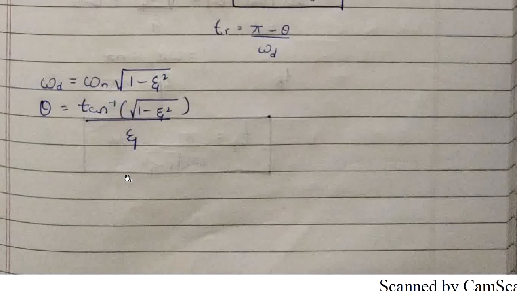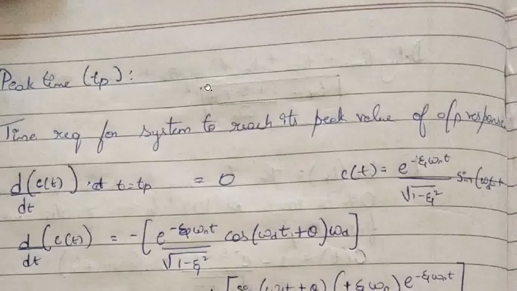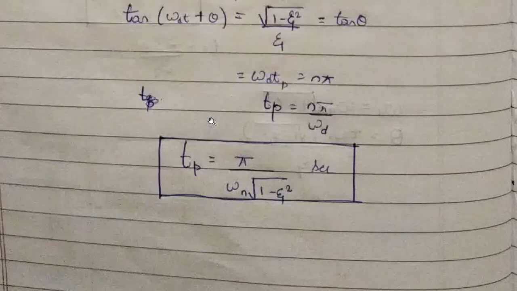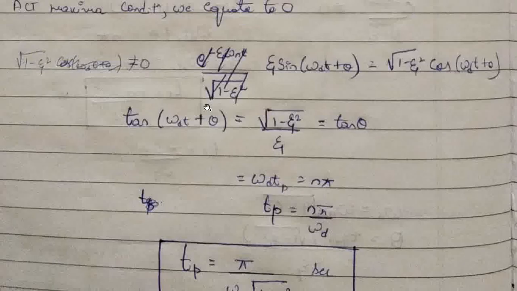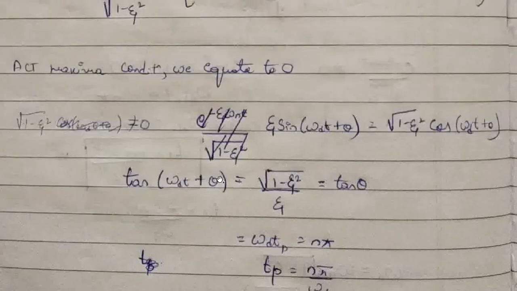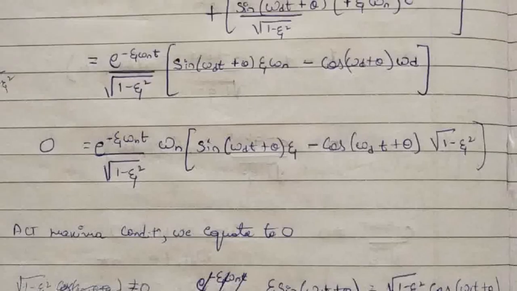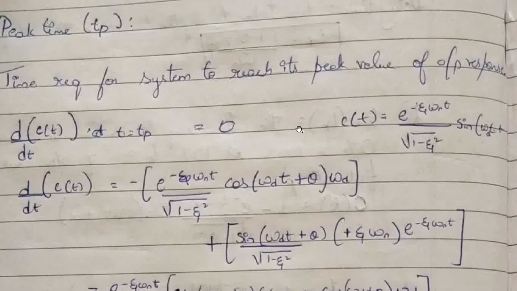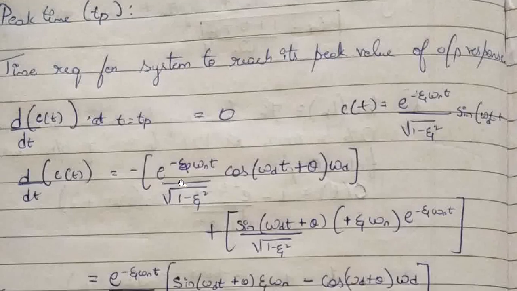So rise time is done, where rise time is pi minus theta by omega d. Now next we will move to peak time. Peak time is the time required for the system to reach its maximum value. The time required by the system to reach its peak value of the output response.